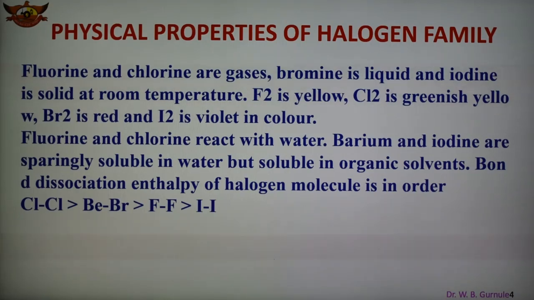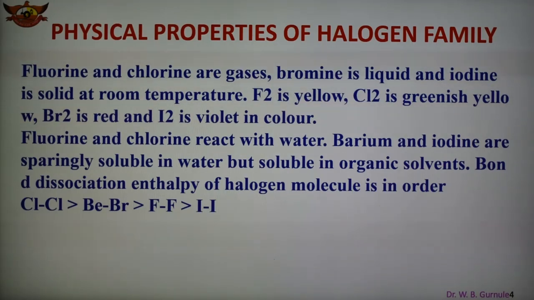Now, physical properties of the halogen family. In the halogen family, fluorine and chlorine are gases, whereas bromine is a liquid and iodine is a solid at room temperature. Fluorine is a diatomic molecule.